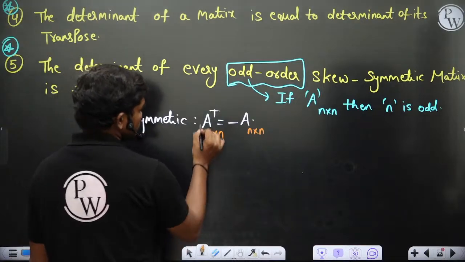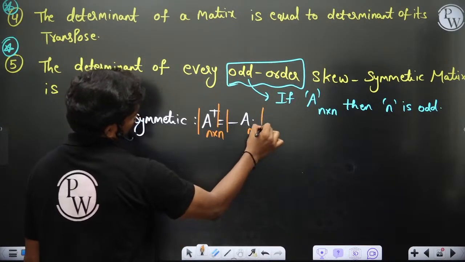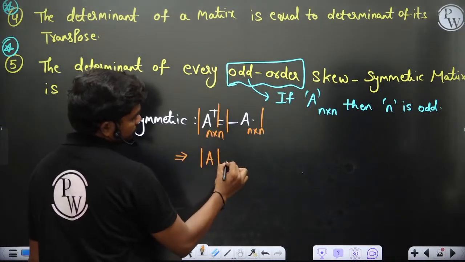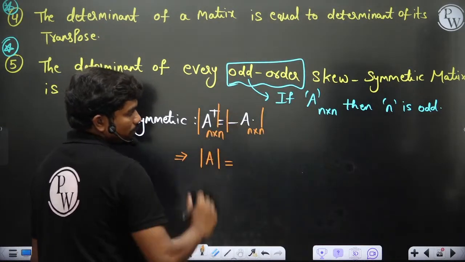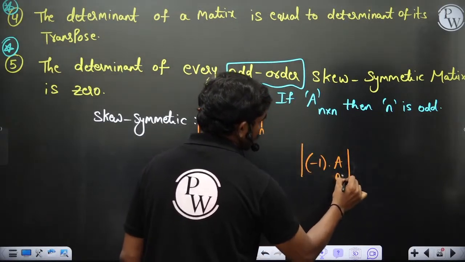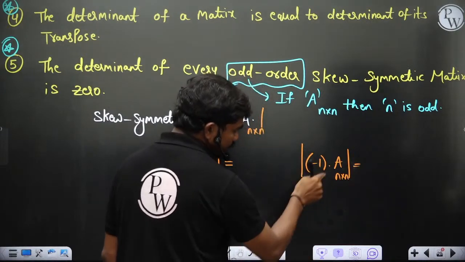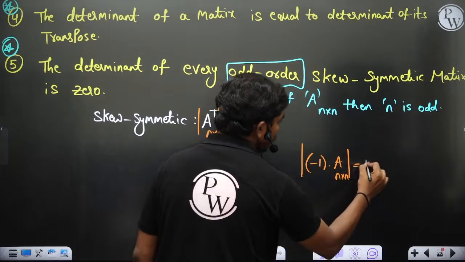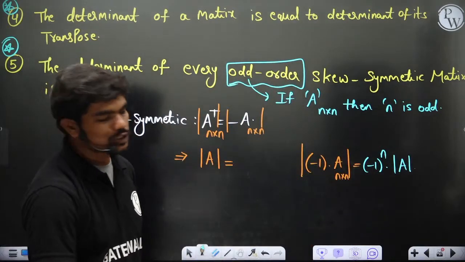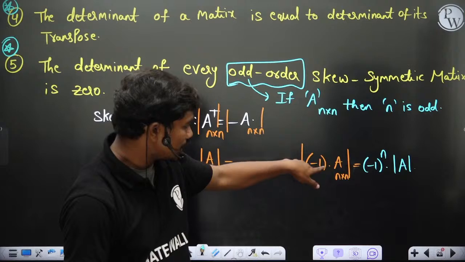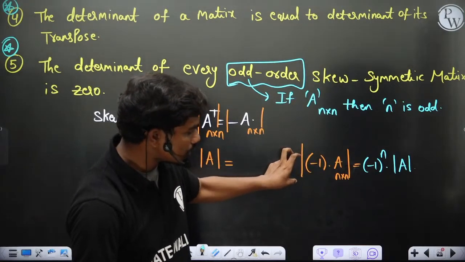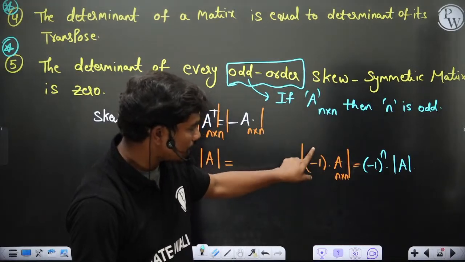Now if you take determinant on both sides, this tells you determinant of A transpose is same as det A. Just one property about this we have seen, and det of minus 1 times A. If this is of size n by n, this minus 1 is a scalar, so this results in minus 1 power n times det A. Is this point clear to all of you till here? Yes or no? Because this minus 1 is something like a scalar multiplication to this matrix capital A, and if you want to take this minus 1 out of the determinant, since this is an n by n matrix, you will have minus 1 power n times.